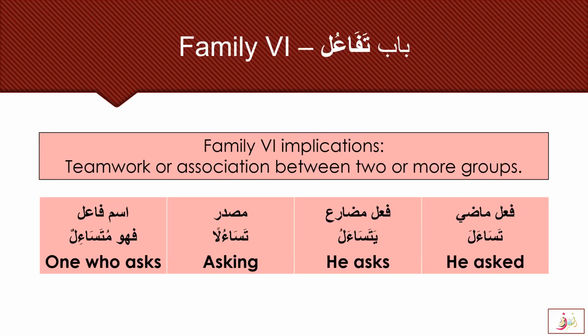Now, family 6, the implication of Bab Tafa'ul. This is teamwork or association between two or more groups. The past tense is tasa'ala, he asked. The present tense is yatasa'alu, he asks. The masdar is tasa'ulan, asking. The ism fa'il is mutasa'il, one who asks. Obviously, asking is from someone else. He asks from someone else. So this is the teamwork or association between two or more groups.